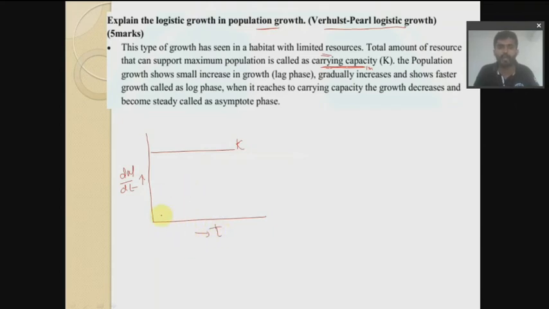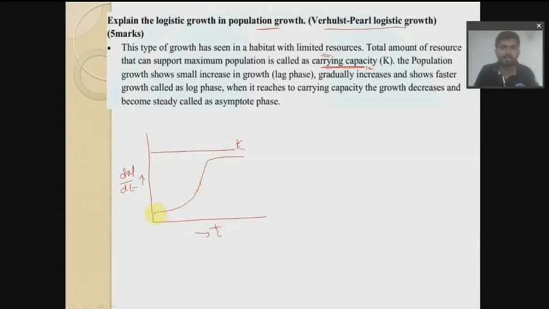So what actually happens? The growth curve initiates slowly, the population increases like this, and when it reaches the carrying capacity it goes straight up. It moves on faster, remember that.